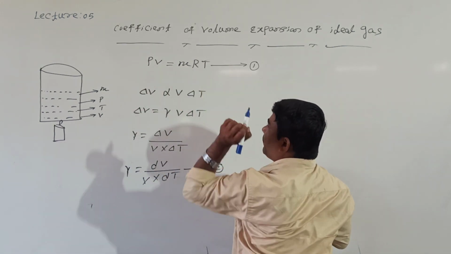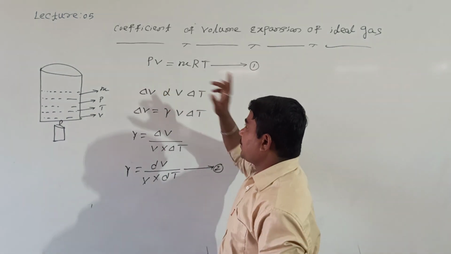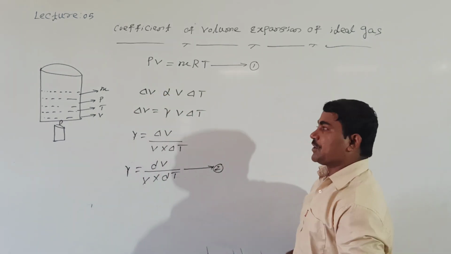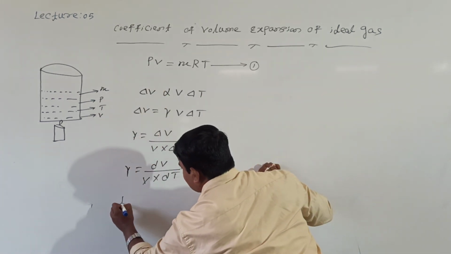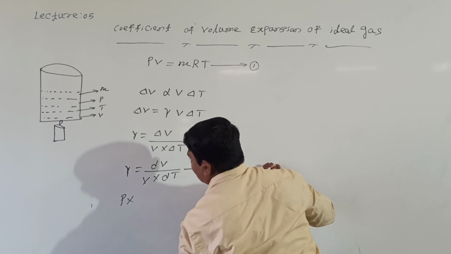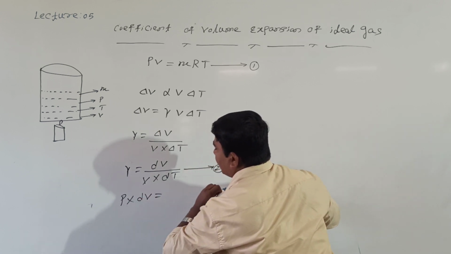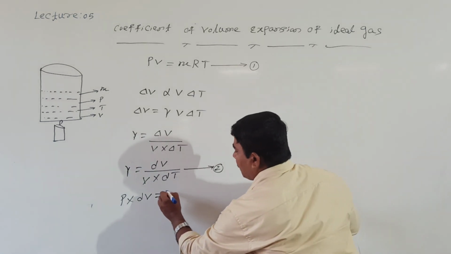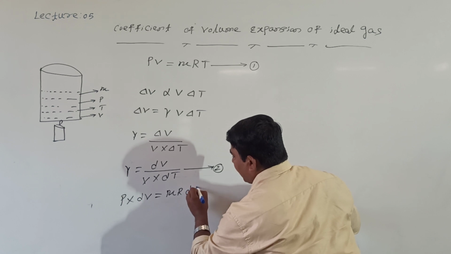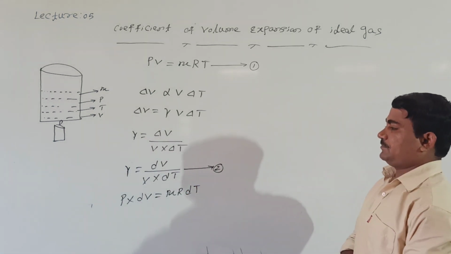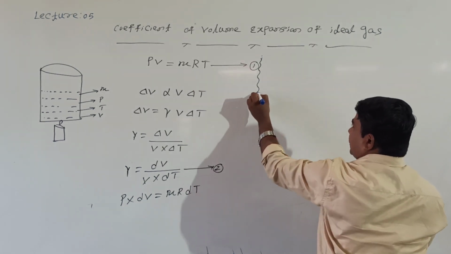R is constant, mu is constant. Now differentiate equation 1 by keeping pressure constant. P is constant, so differentiation of V becomes dV, and differentiation of T becomes dT.